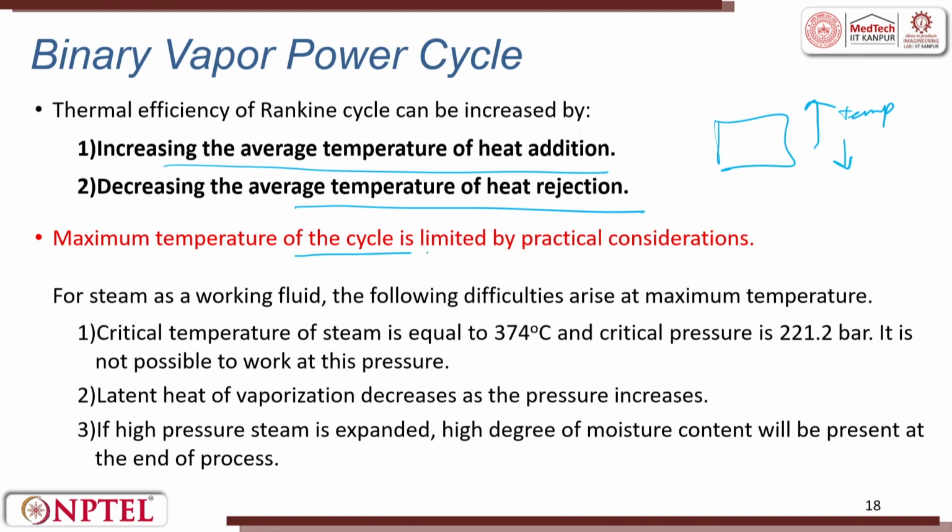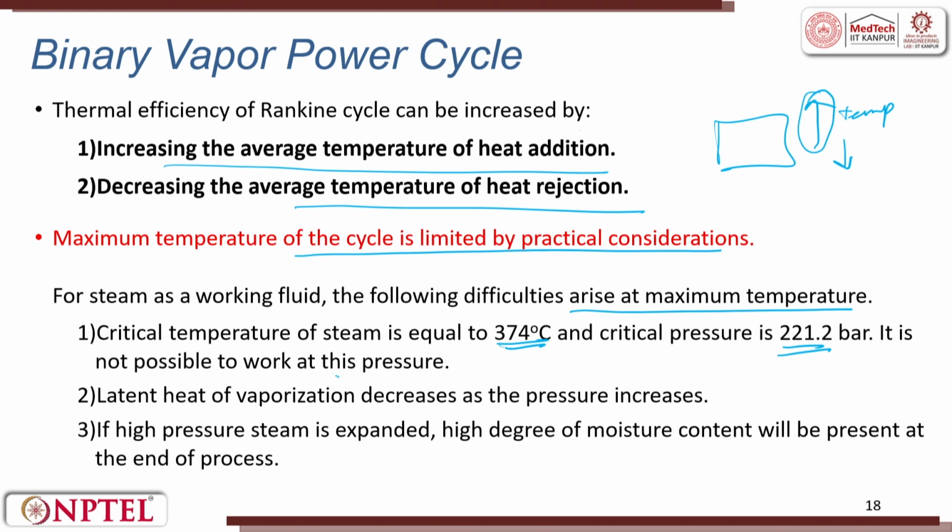So, the maximum temperature of a Rankine cycle is limited by practical considerations. How much maximum temperature can you go? That depends on the material you use in the machine. You cannot keep on going to infinity. You have to stop somewhere, so that the material does not get softened during the process. For steam as a working fluid, the following difficulty arises at maximum temperature. The critical temperature of steam is 374 degrees Celsius and the critical pressure is 221 bar.